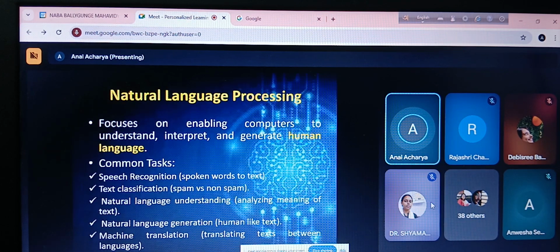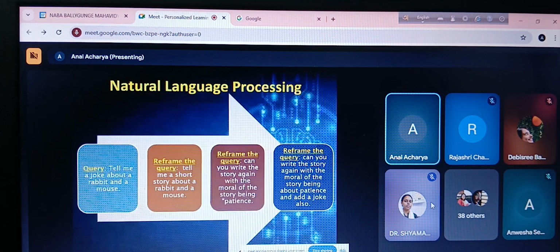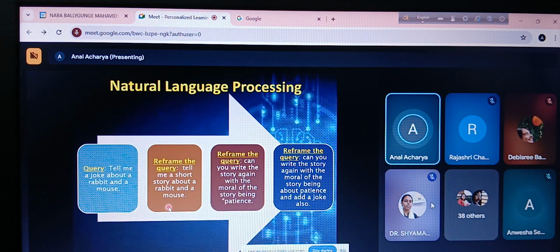Again, let us take some practical examples. In ChatGPT, we can write like this: tell me a joke about a rabbit and a mouse. That means the famous joke in which the rabbit is sleeping and the mouse is moving slowly towards the destination and so on. This can be reframed as: tell me a short story about a rabbit and a mouse.